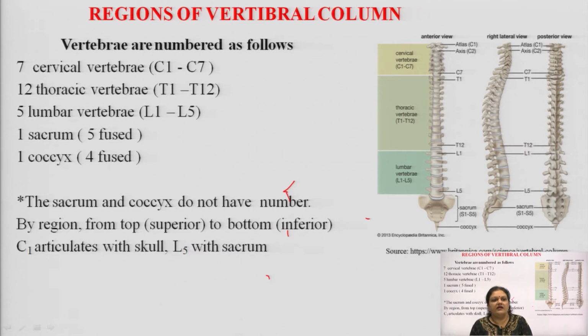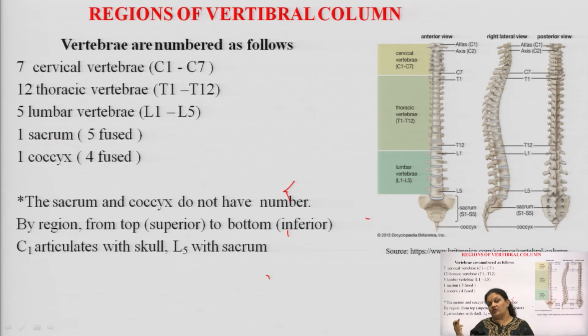So, by region from top, the superior starting of the vertebral column, to the bottom or the ending of the vertebral column, the top is known as the superior and the bottom is known as the inferior side. C1 articulates with the skull, because after the skull we have the brain stem which connects to the spinal cord.